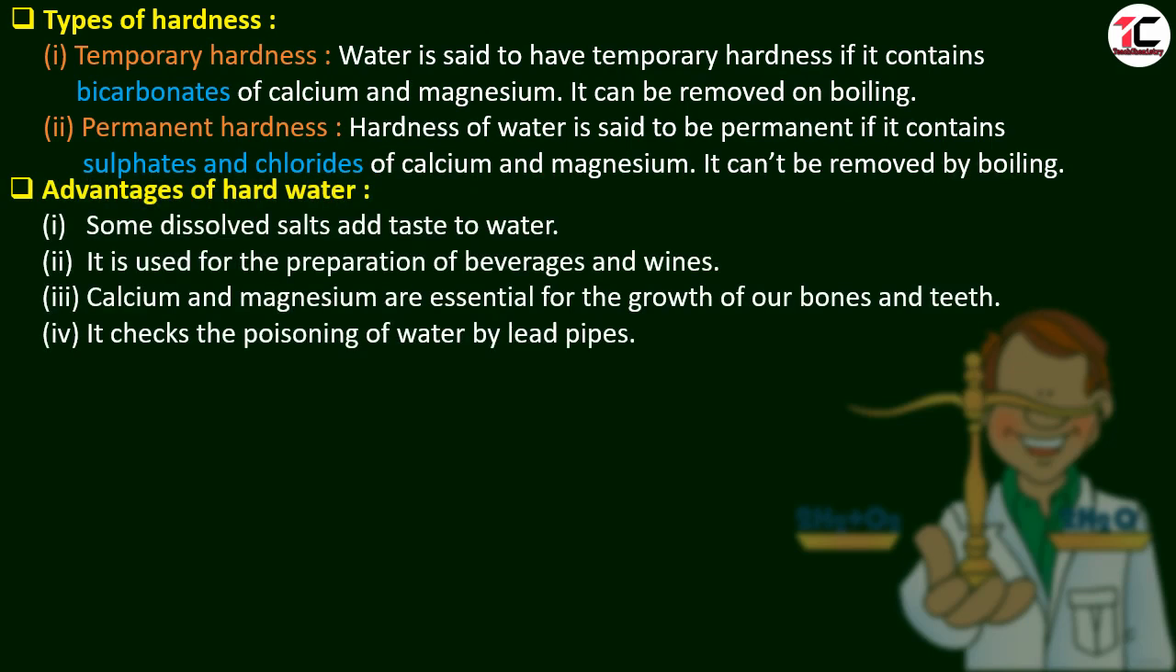Advantages of hard water. Hard water has some advantages. The first one, some dissolved salts add taste to water. It is used for the preparation of beverages, wines and cold drinks. Calcium and magnesium are essential for the growth of our bones and teeth, so calcium and magnesium are also needed in our body. It checks the poisoning of water by lead pipes because lead forms lead sulfate, which is removed and the water becomes soft.